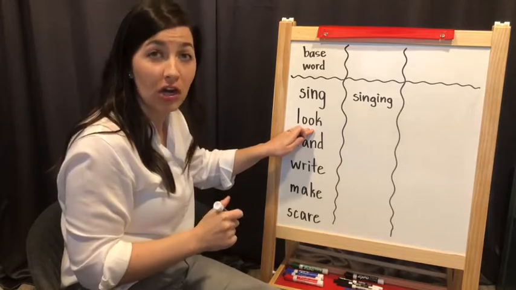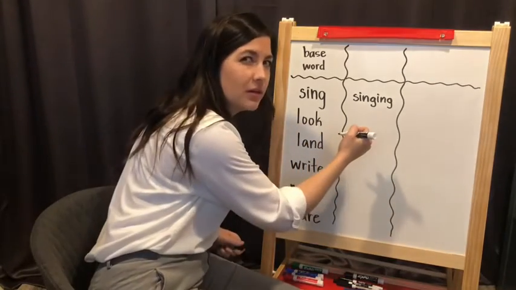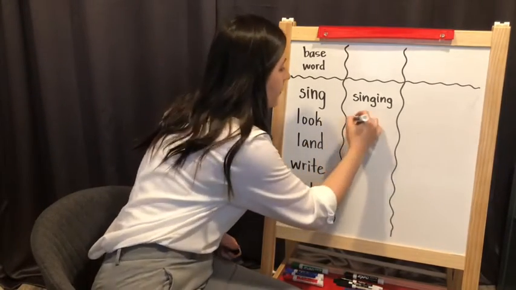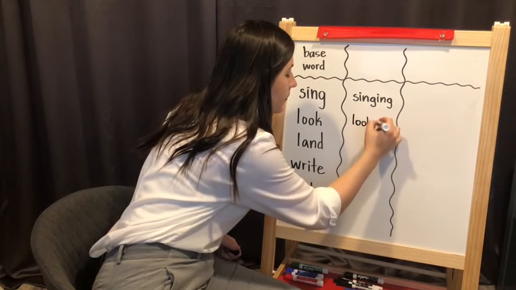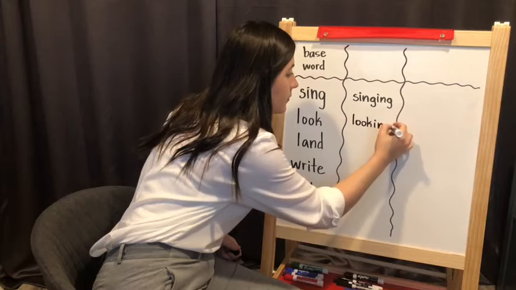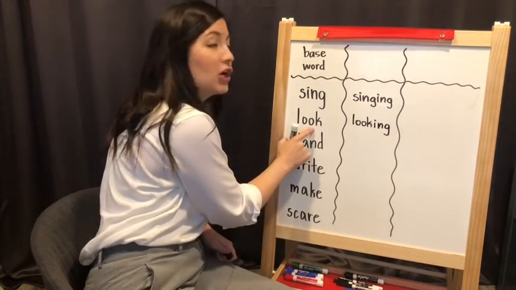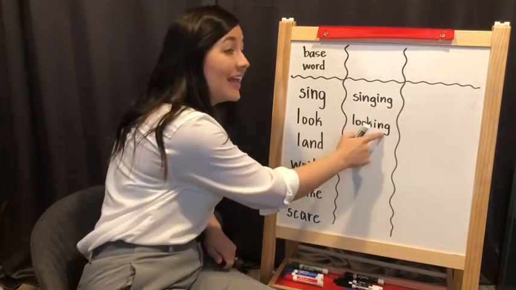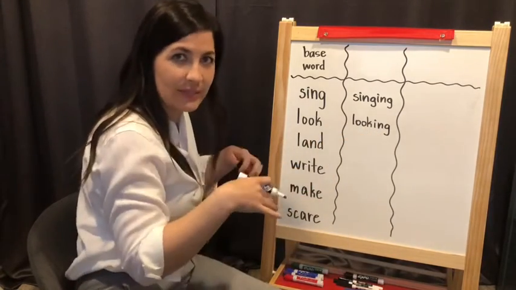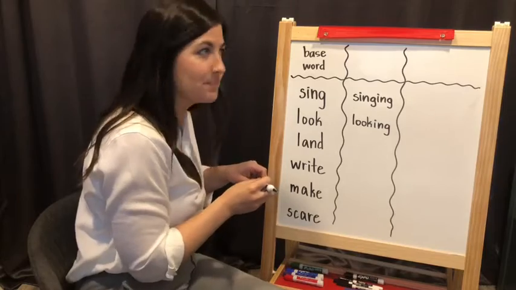This word says look. What do you think I'll change it to? Please look at me. You are looking at me. Right now it's happening. You're looking at me.